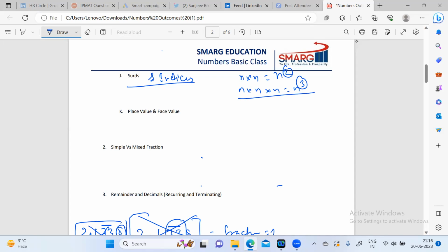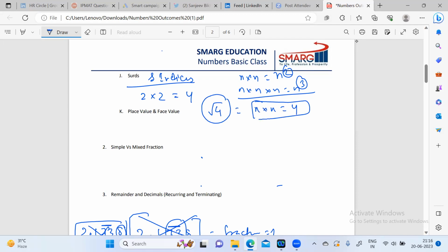And if we multiply 2 into 2, it will be 4. But when we represent root 4, that means which number will give you x into x as 4.